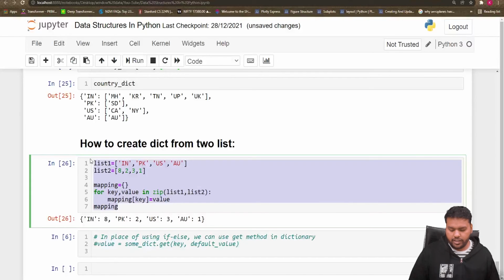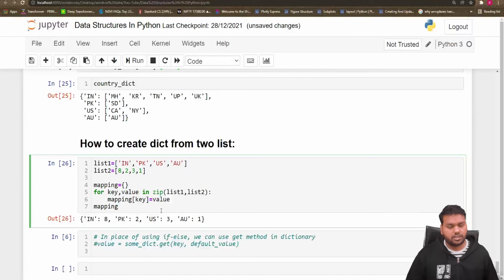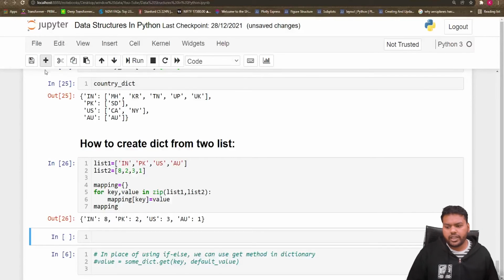So this is the way that with the help of the zip function we can convert two lists into a dictionary. Why do we need this kind of thing? When we have raw data and we are converting it into a structured format, like a data frame, there we need to perform operations like this.